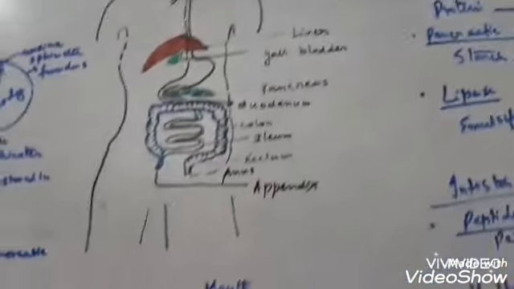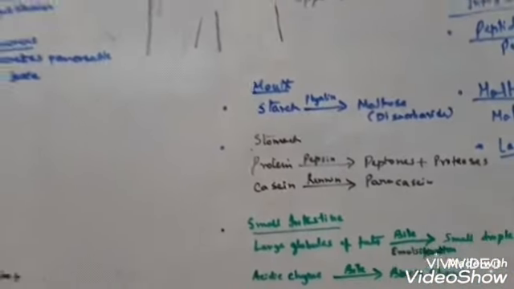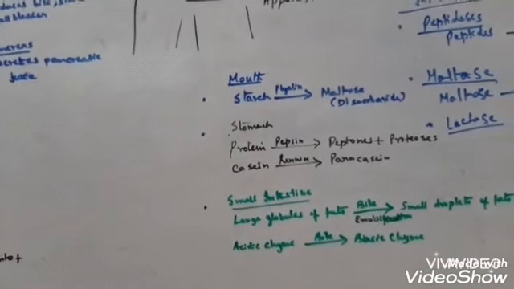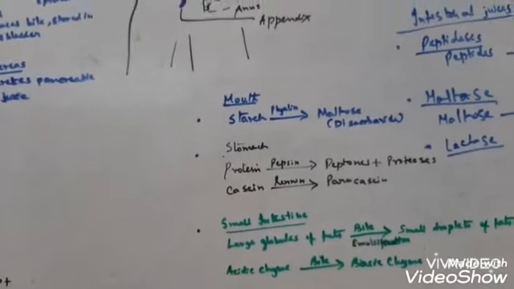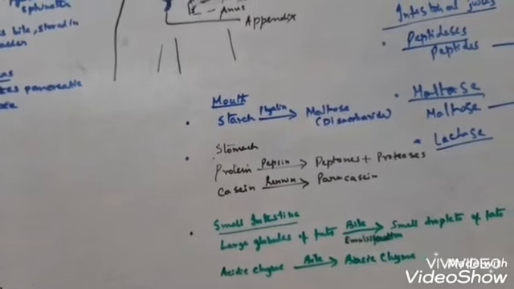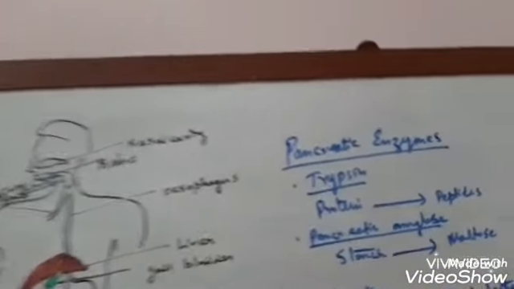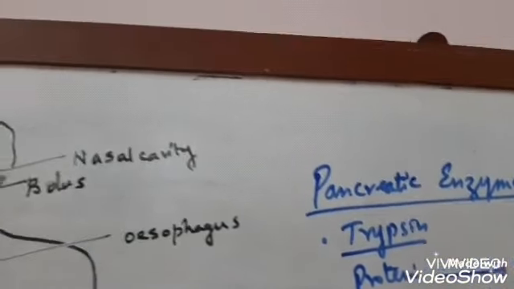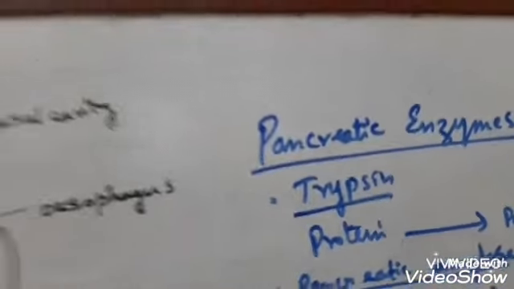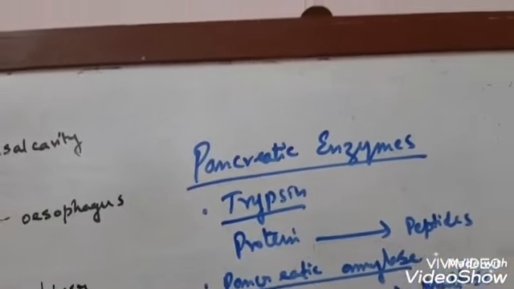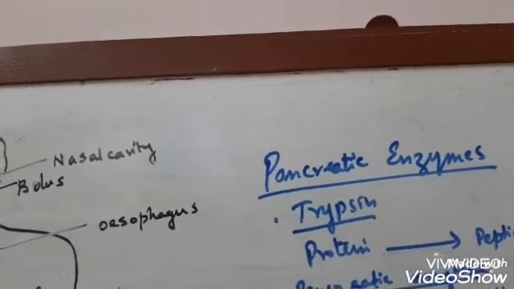So as I told you, the basic chyme is made in the small intestine by the action of the bile. Now see, in the small intestine, the duodenum, the pancreatic enzymes act. Pancreas is a heterocrine gland, or you can say a mixed gland, which has two portions, endocrine pancreas and exocrine pancreas.